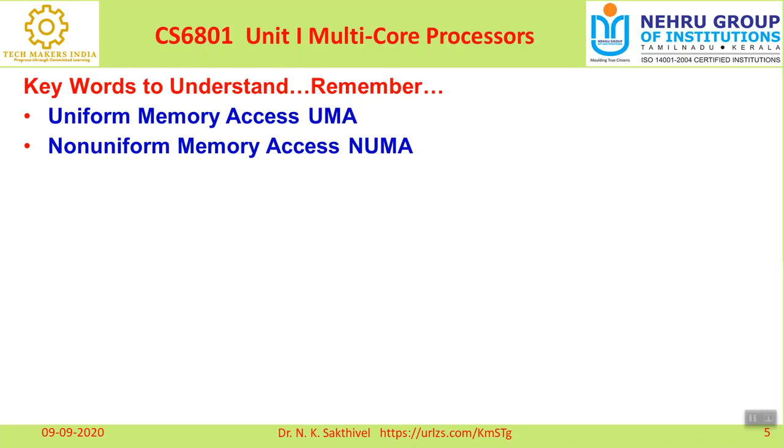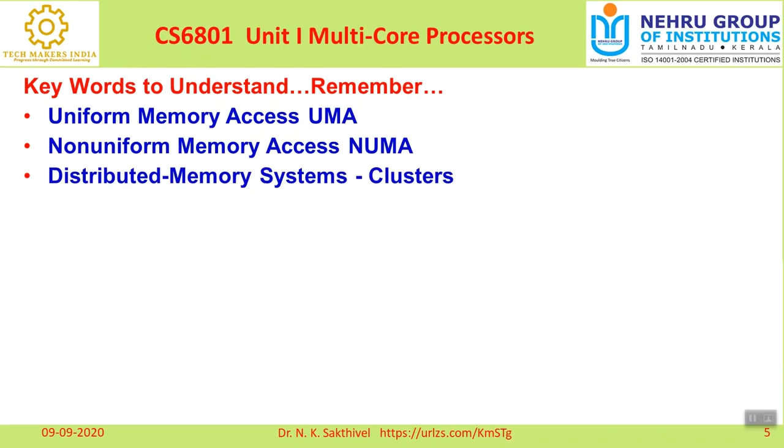That means in non-uniform memory access, the memory won't be shared, so there is a private memory. You can simply explain: uniform memory access means the memory is common and shared by all processors. Non-uniform memory access means private memory, so no processor will share the memory. Okay, so that is the difference.